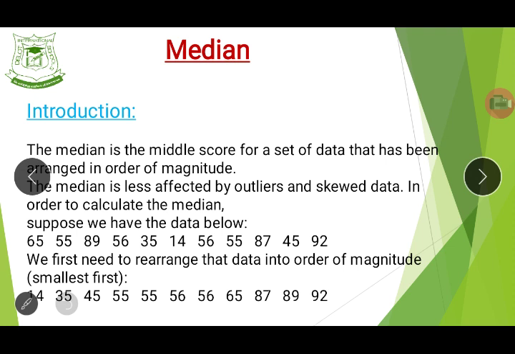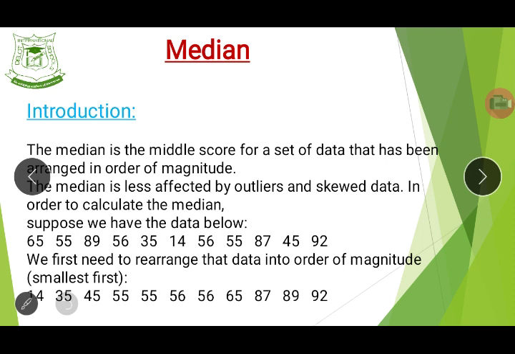In a particular group of data, if they give you a group of data and say find the median, that is in an order of magnitude, that is in ascending order, that is where you can find the median of the group of data. Do you all remember ascending order that I taught you, and descending order? Good. So now the median is less affected by outliers and skewed data. That is, in the case of where something is too low or some places are too high.